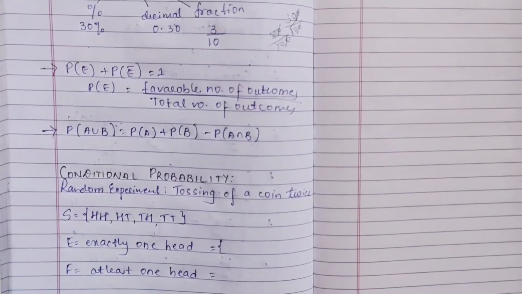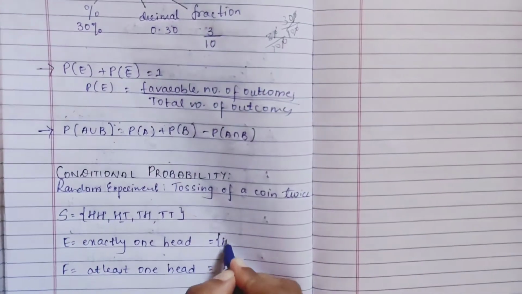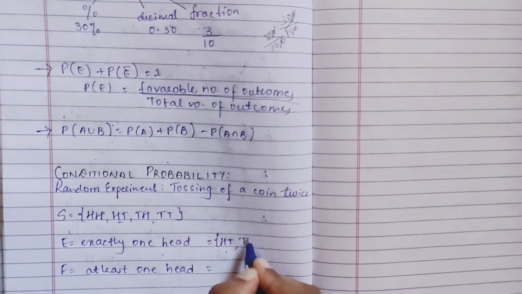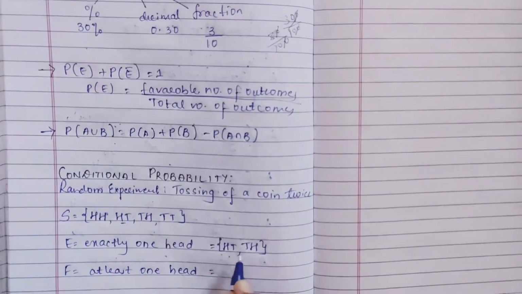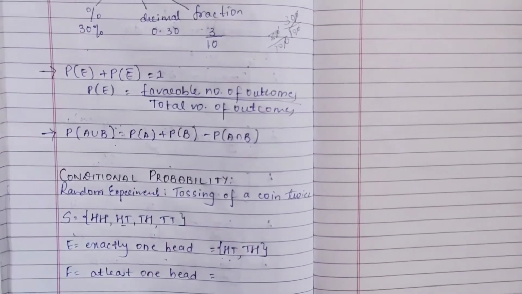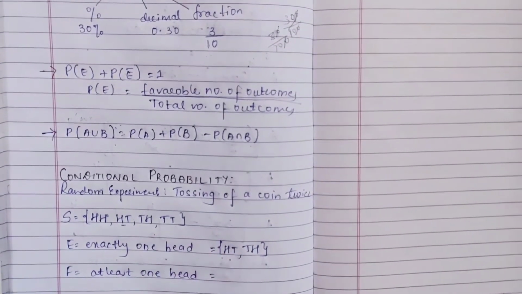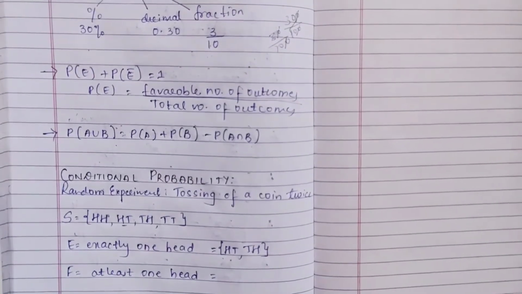Exactly one head, they are telling, which means what? Head, tail and tail, head. Only this can be right: head, tail and tail, head, because exactly one head means there should be one head only. More than that or less than that is not included.